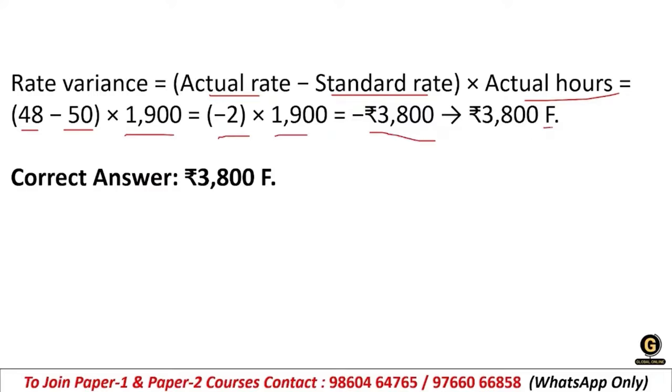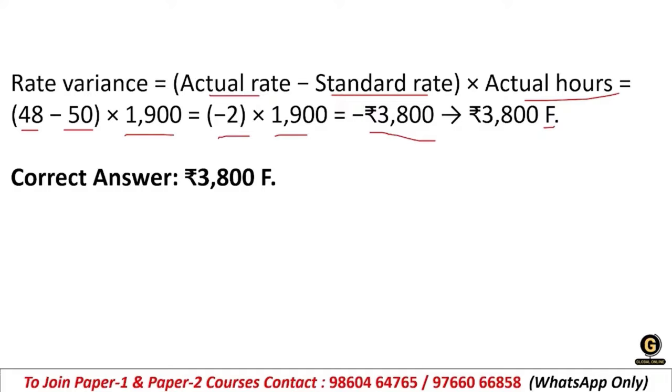It is also favorable. Why? Because the actual price is less than the standard one. Getting it? It is favorable because we have produced in less than whatever budget was given.